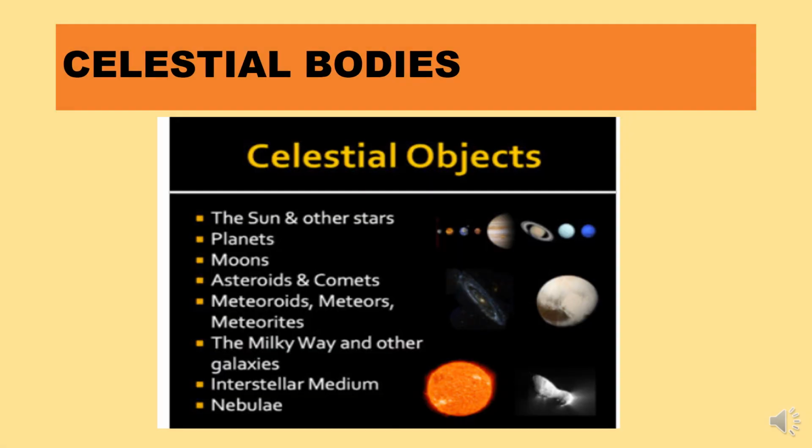So kids, here is the list of celestial objects: the sun and stars, planets, moon, asteroids and comets, meteoroids, meteors, meteorites, the Milky Way and other galaxies, interstellar medium, nebula. All these are celestial bodies.